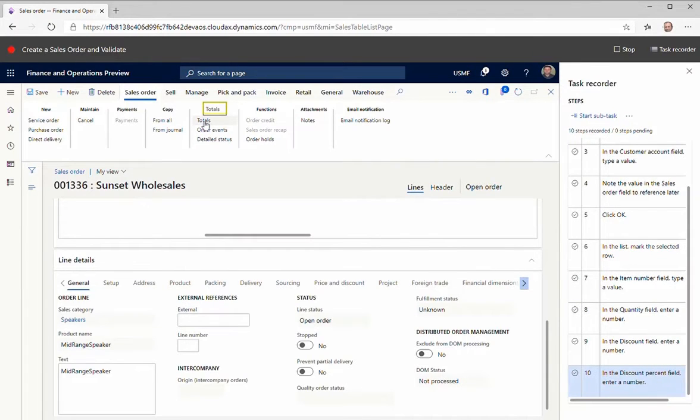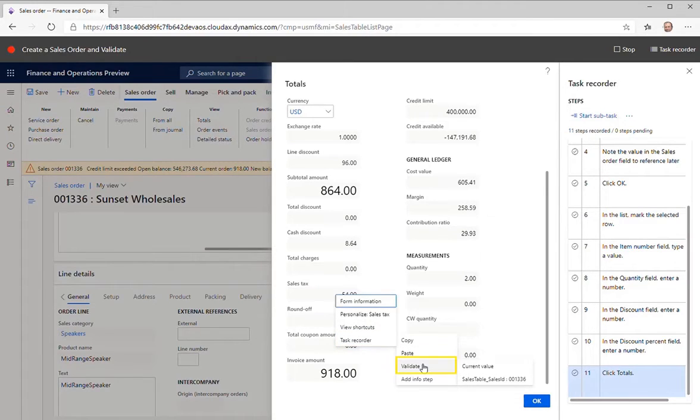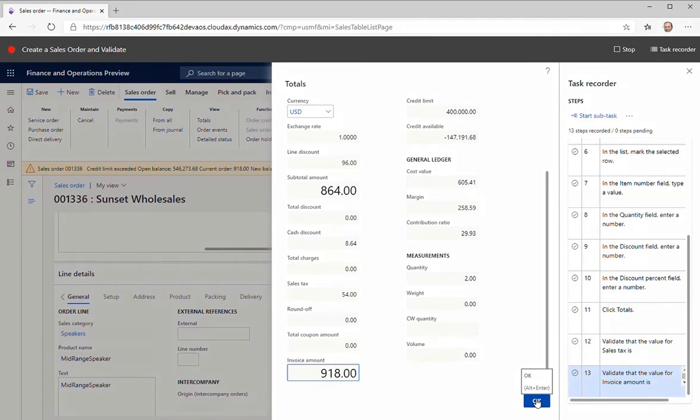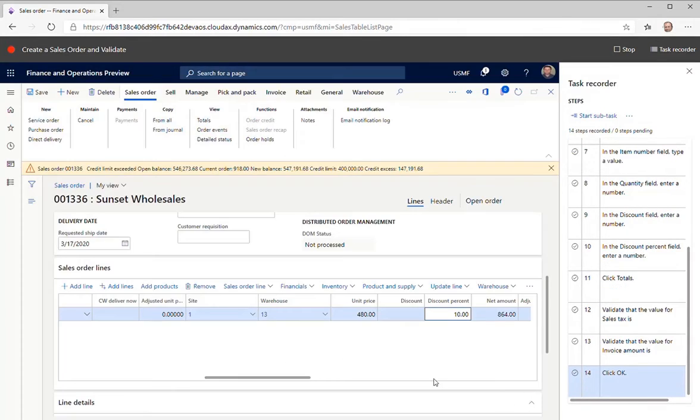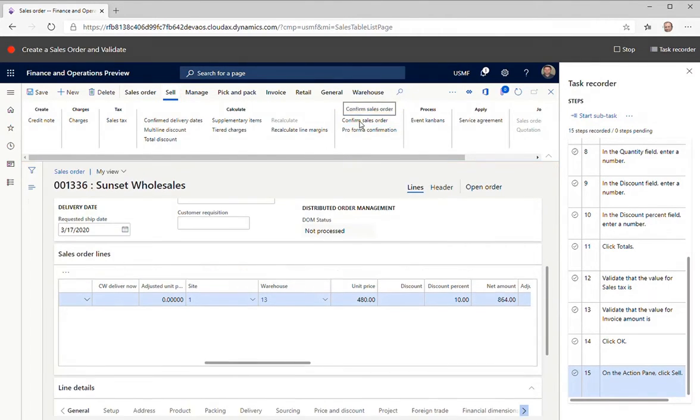On the Action pane, on the Sales Order menu, select Totals. Go to the Sales Tax field, right-click the field and then select Task Recorder. Select Validate on the shortcut menu, then select Current Value. This will add a validation step to your test case that verifies if the sales tax calculation is accurate. Repeat the previous steps for invoice amount, and then click OK.